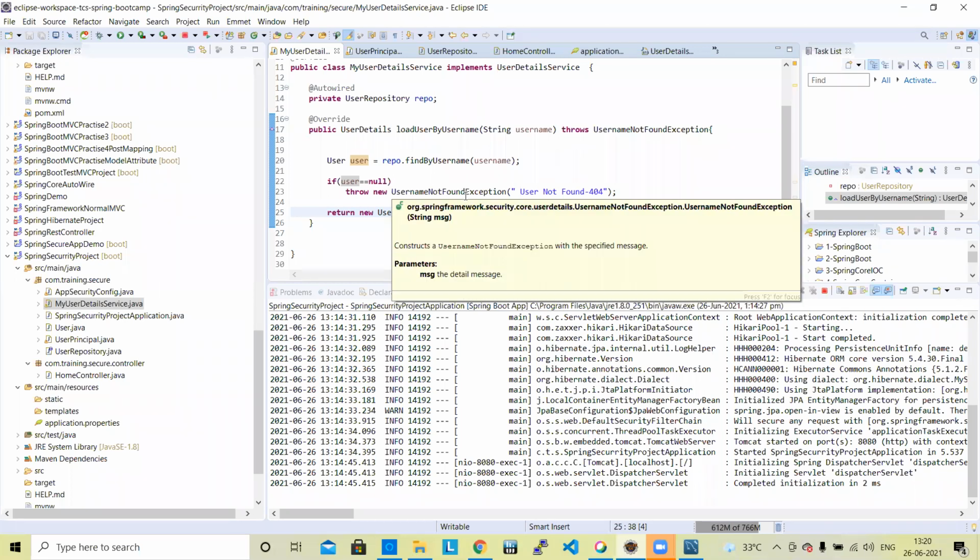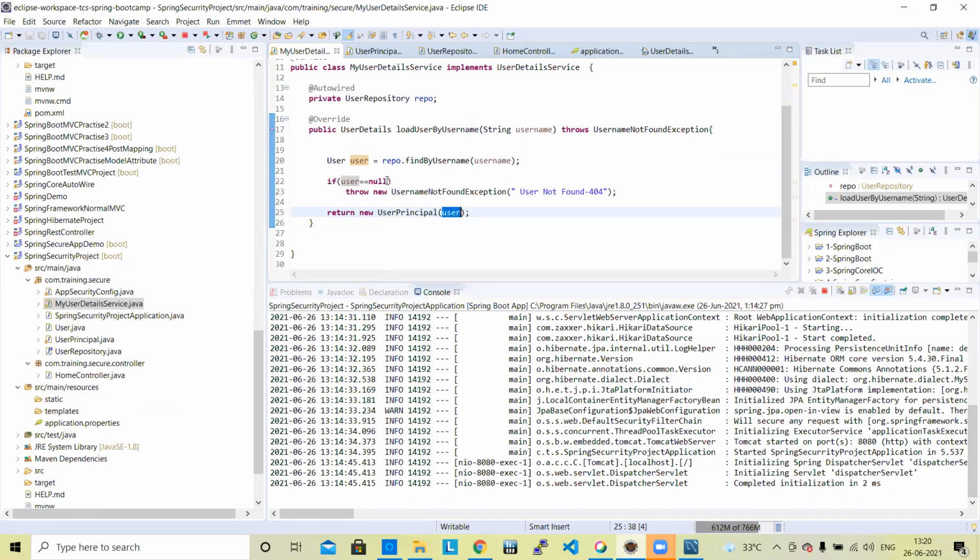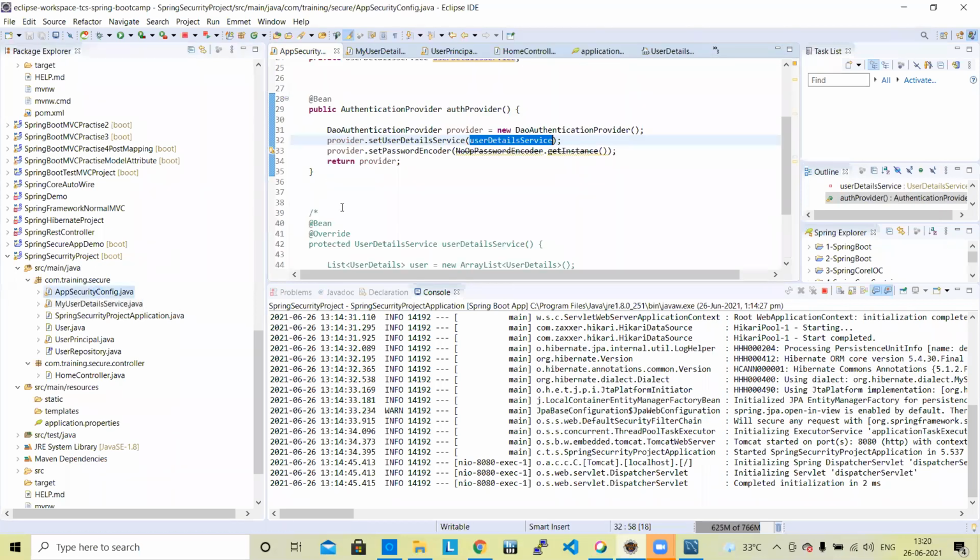It's checking your password to see whether it is matching or not. If it is not matching, it will not work. It will show the error: bad credentials. And ultimately, it is in application security.